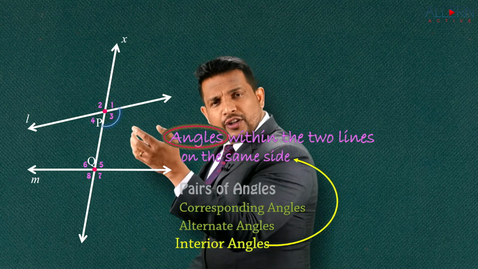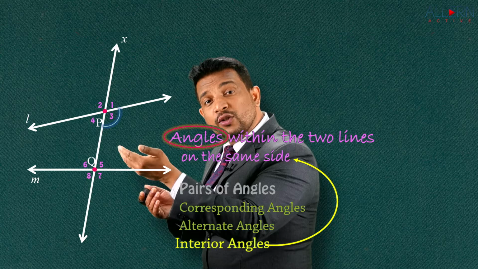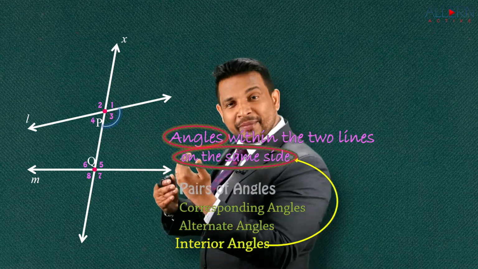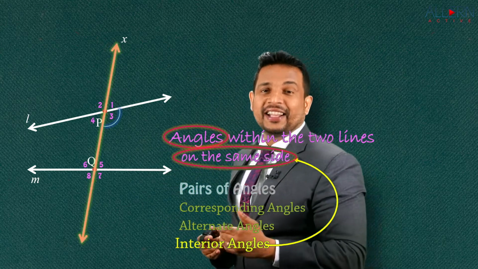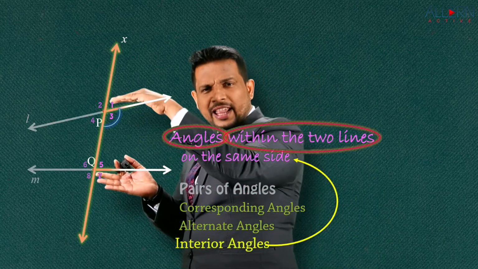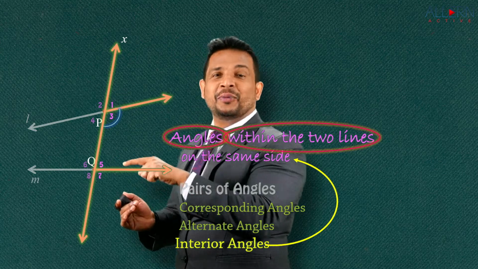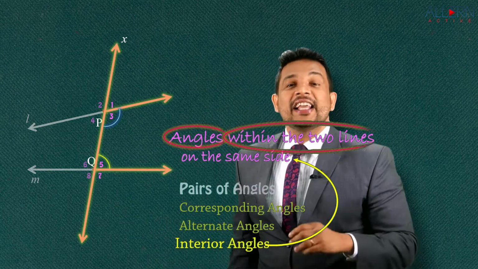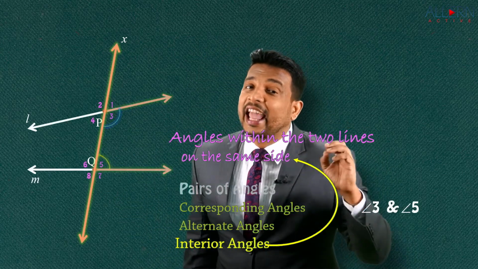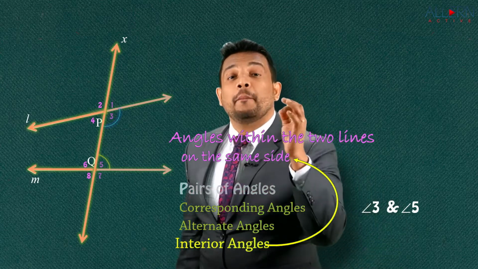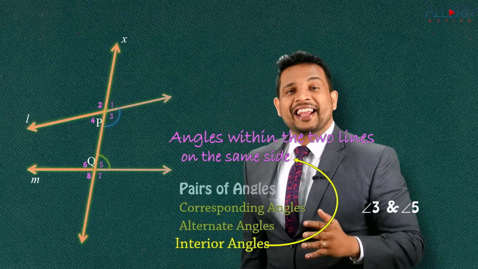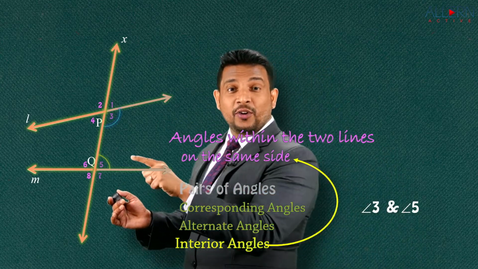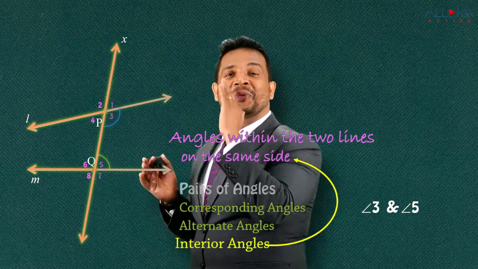Identifying angles which are between the two lines on the same side. So, on the same side, we are looking for angles here on this side. Within the lines, there is angle 3, the other one is angle 5. It's that easy. That means we can say that angle 3 and angle 5 are a pair of interior angles. Angles on the same side within the two lines.